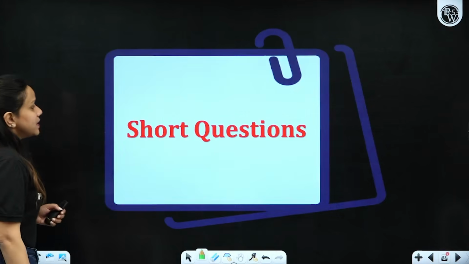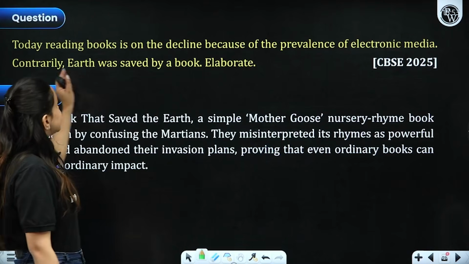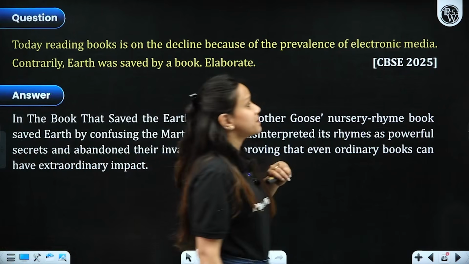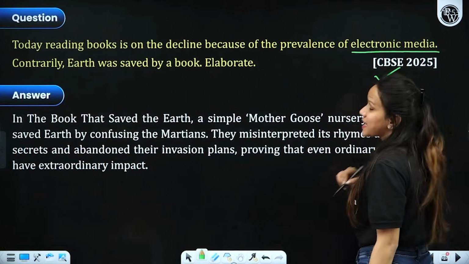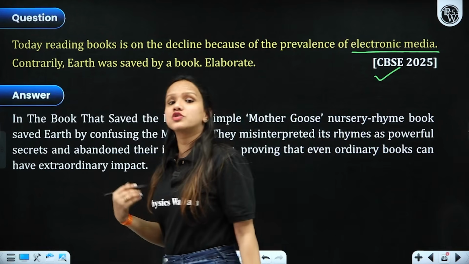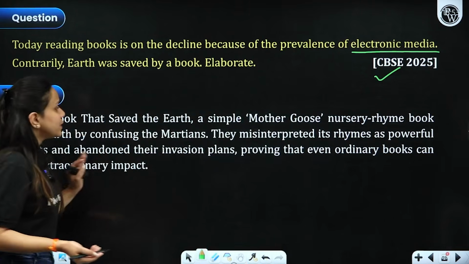Now, short questions. Today, reading books is on the decline because of the prevalence of electronic media. Exactly. This question was asked in CBSE 2025, the most recent one. Let's see how we are going to answer this.